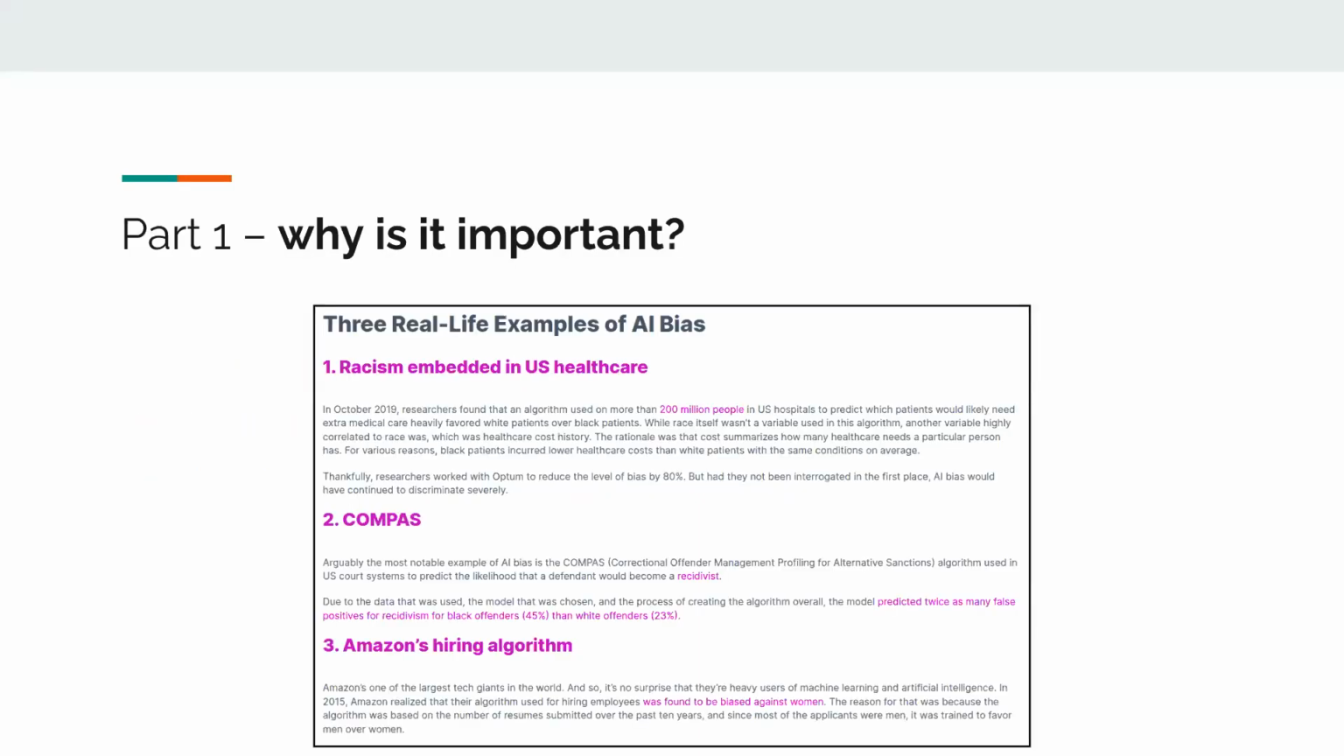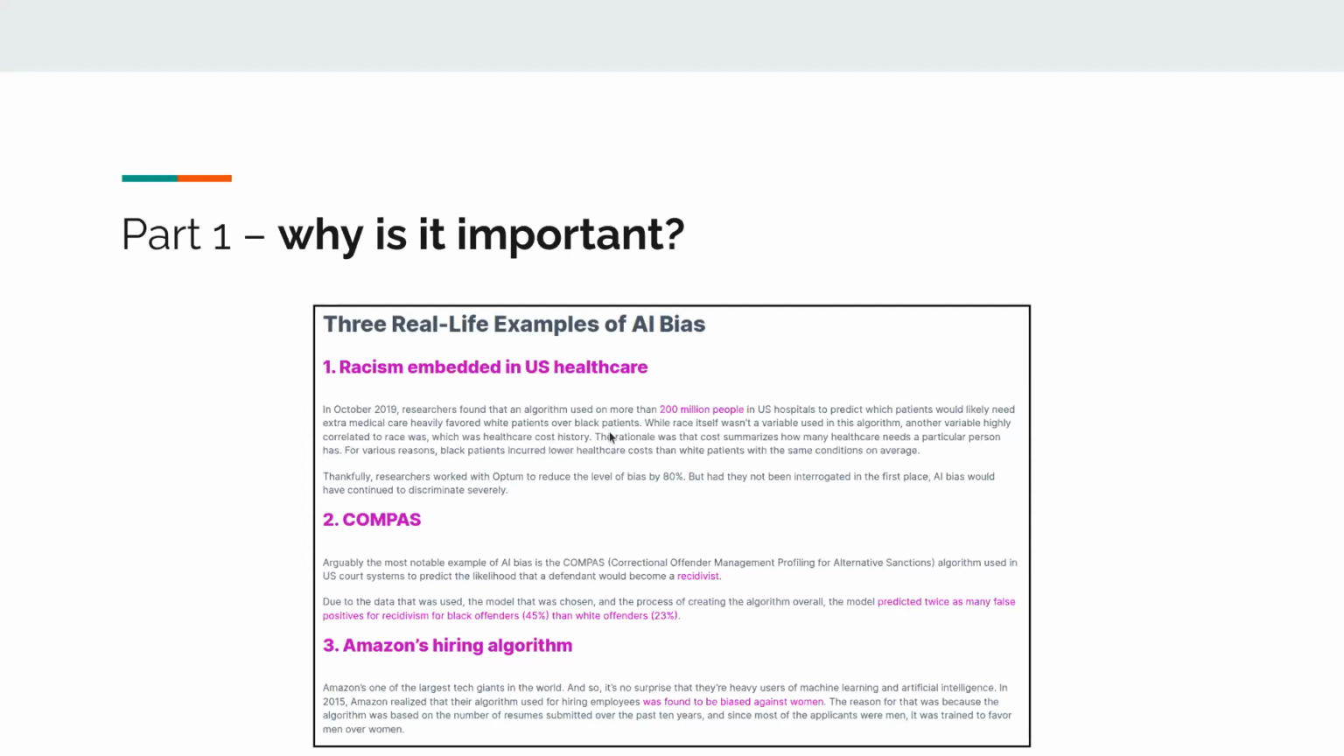So first of all, why is it important to explain machine learning or AI? I'll give you 3 examples. They're all in the US. The first one is racism embedded in US healthcare. In 2018, researchers found that the algorithm used on more than 200 million people in US hospitals to predict which patient would likely need extra medical care favored white patients over black patients.